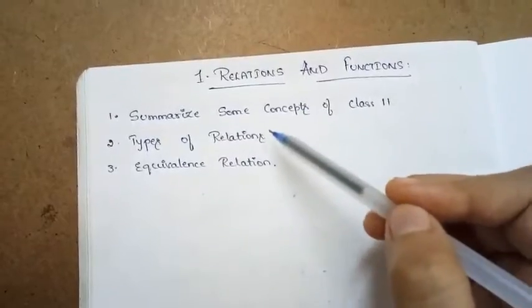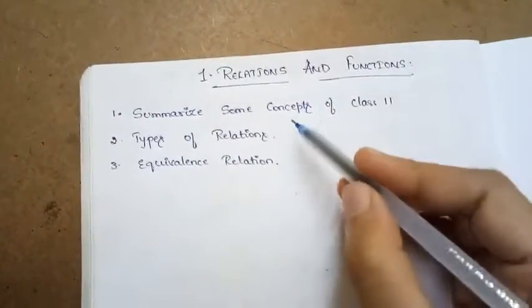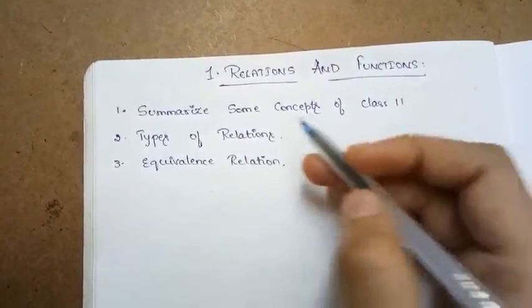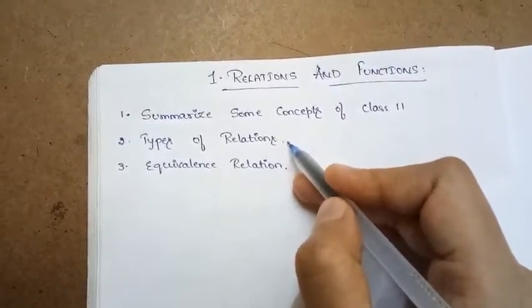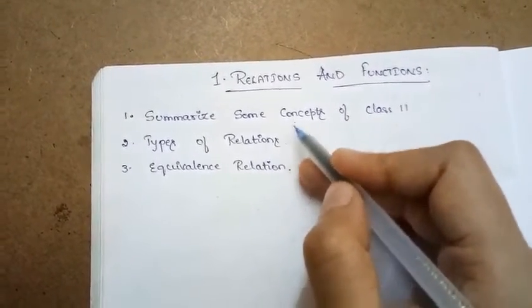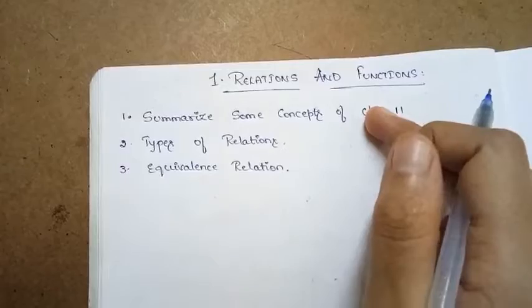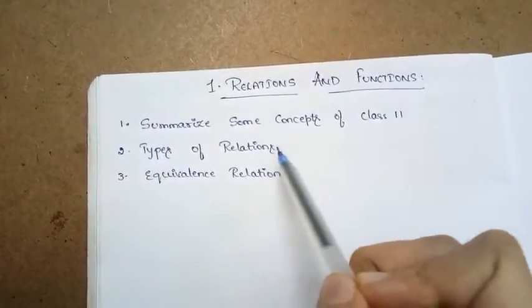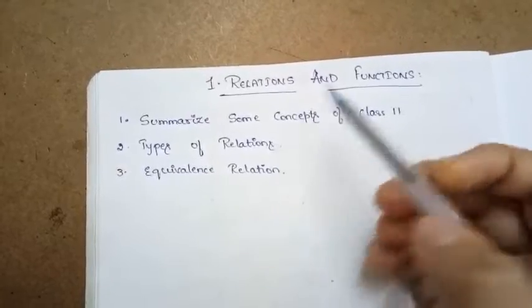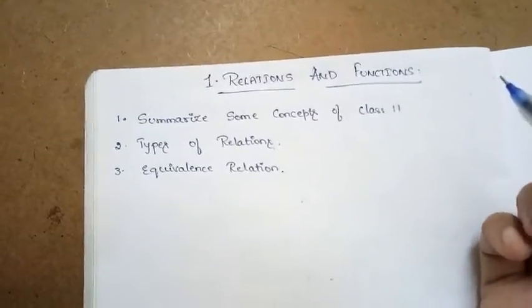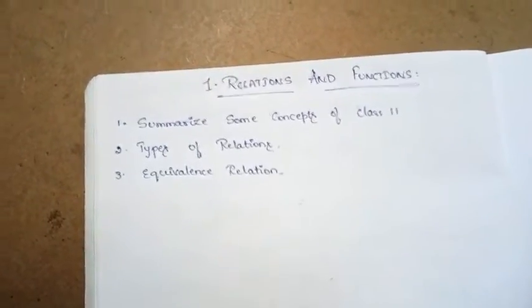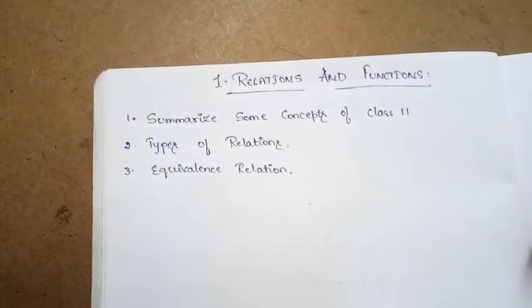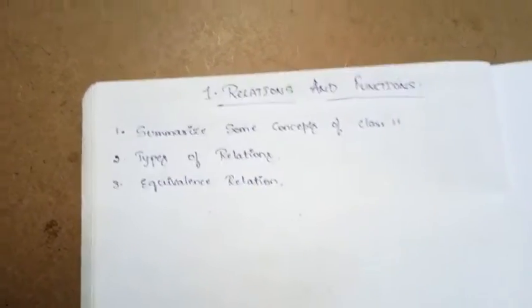So after that, the main second PUC or class 12th chapter starts with the types of relation. So let us understand what are the types of those relations and how they are related to one another, and later what is equivalence relation. So these are the concepts which we are brushing up today or covering in this video.